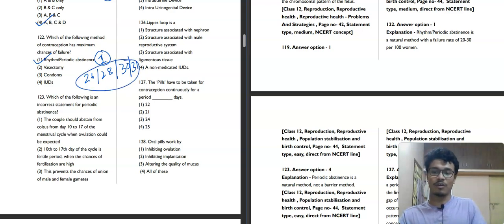So the cycle is not regular. So you can't calculate the exact date if you're not following or not consulting a doctor. That's why it has the maximum chance of failure. That's why the first option will be your correct answer.